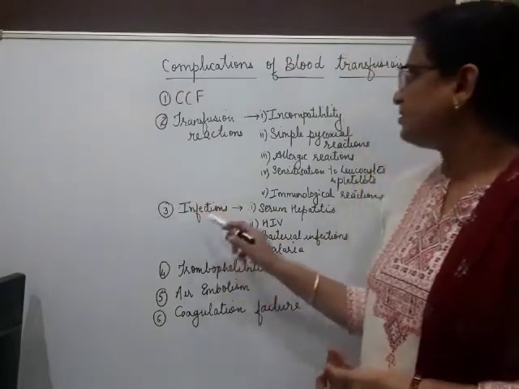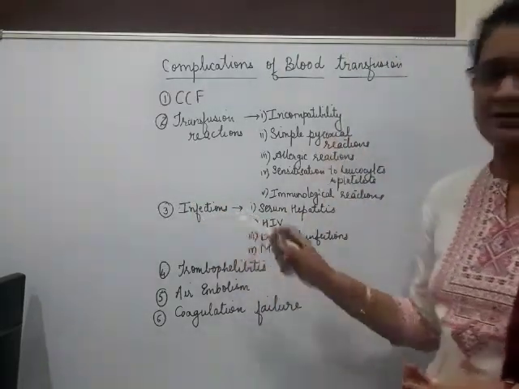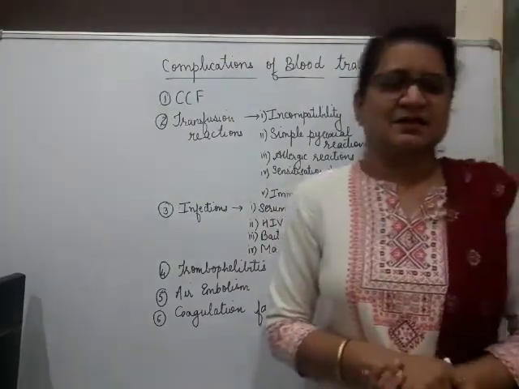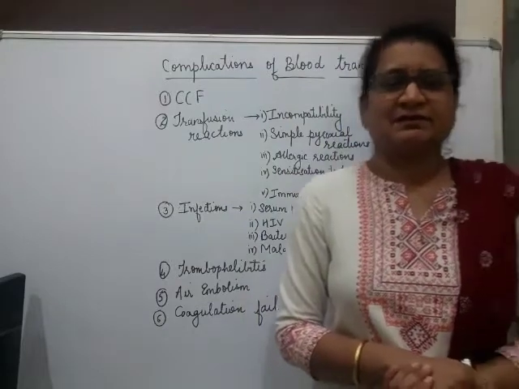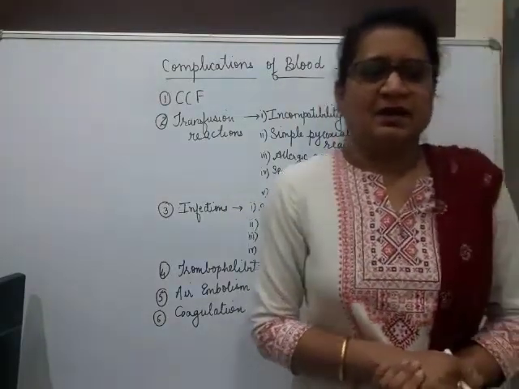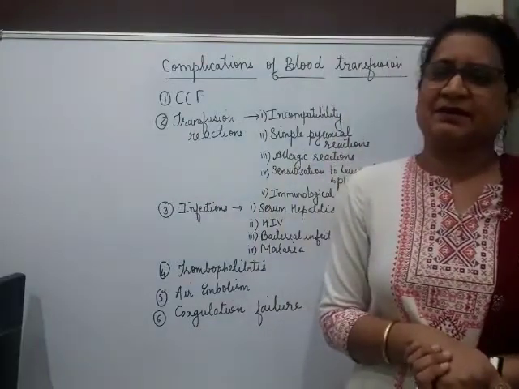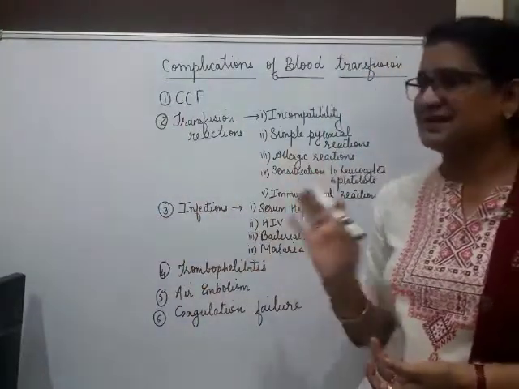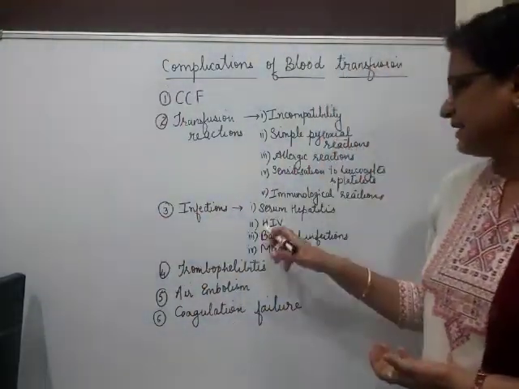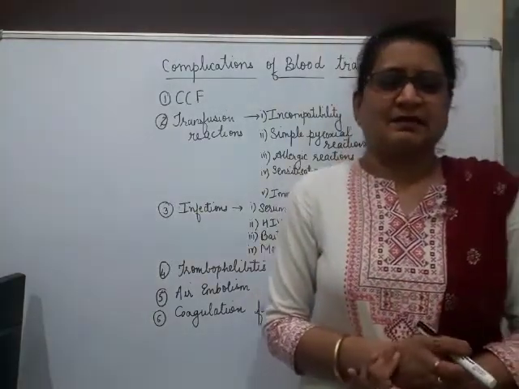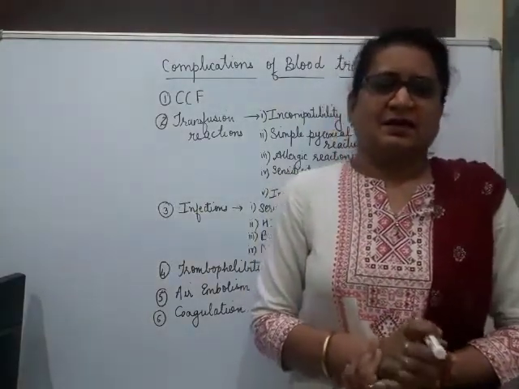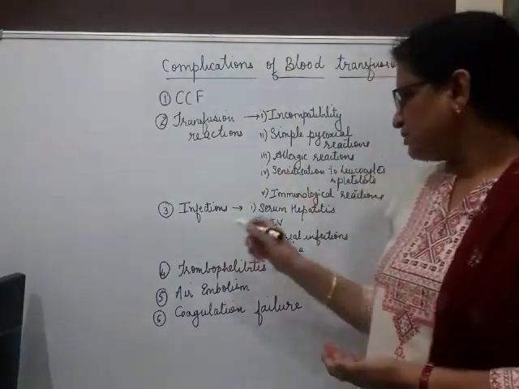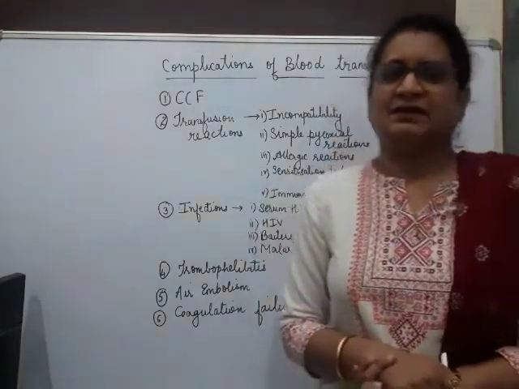Then other complication of blood transfusion is infections. In infections, number one is serum hepatitis. Serum hepatitis is transmitted from the donor, and arises approximately 3 months after transfusion. Meaning, usually 3 months after transfusion the patient can come with hepatitis. Then next is HIV. This is transmitted by blood and blood products. Hemophilics are at risk, or those who require repeated transfusion, so they can be affected with HIV.